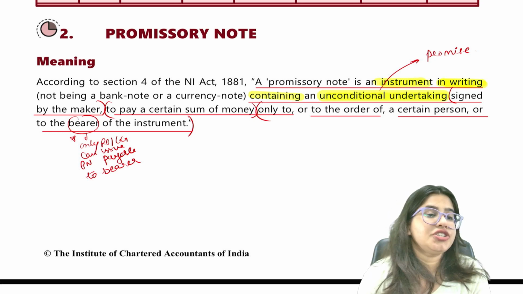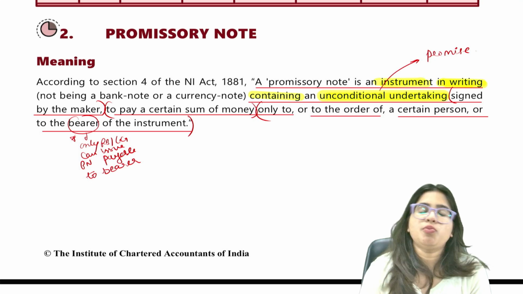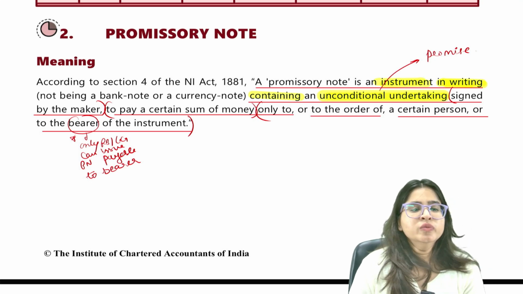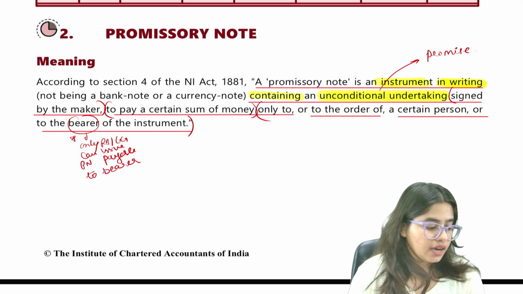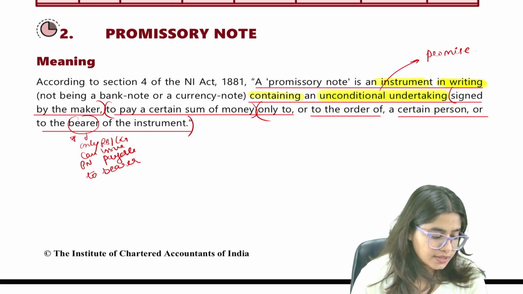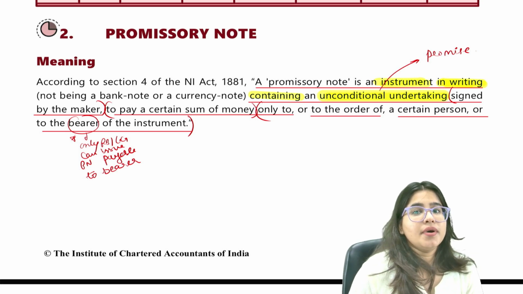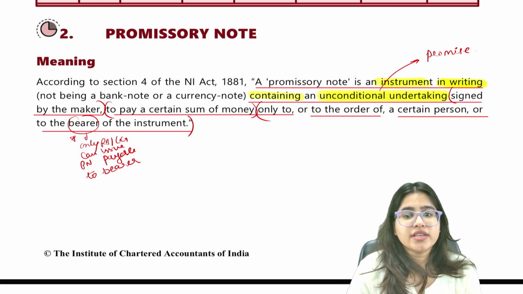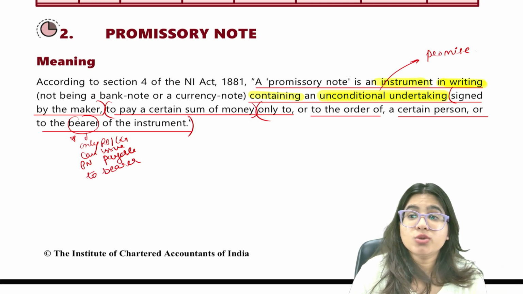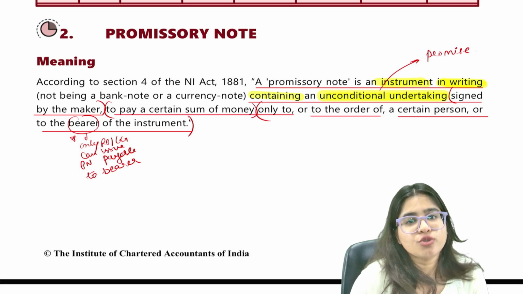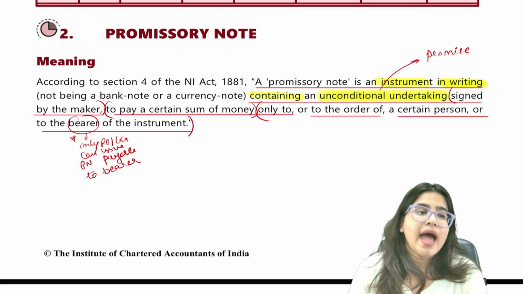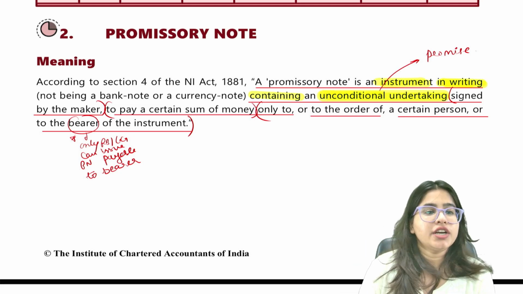Now, it is an instrument in writing containing an unconditional undertaking. Undertaking means promise. For example, if I say I undertake to pay you 6,000 rupees, it means I promise to pay you 6,000 rupees. And unconditional means you cannot put any condition here.